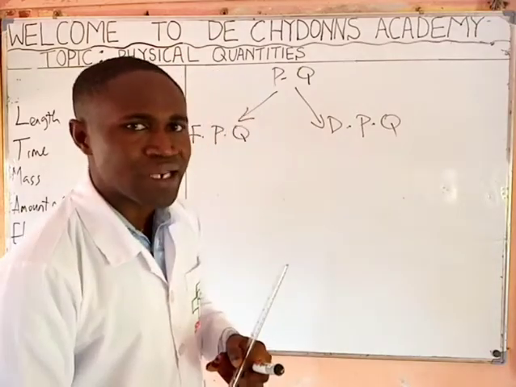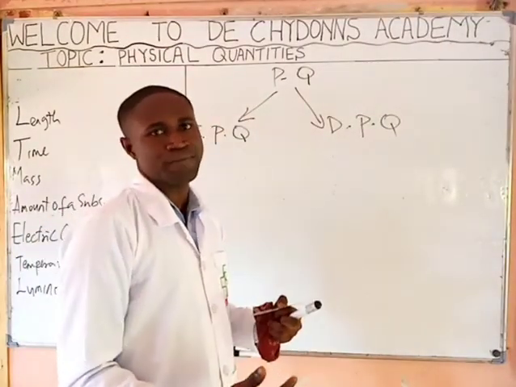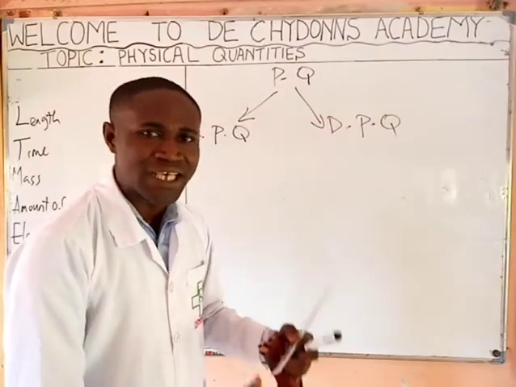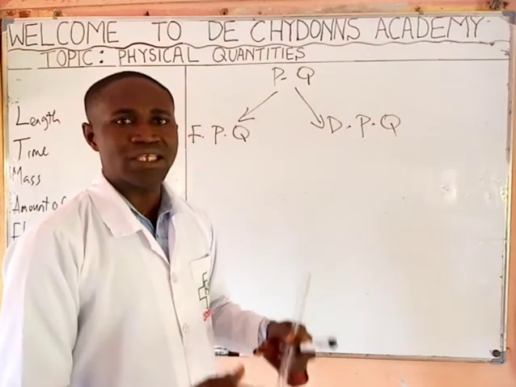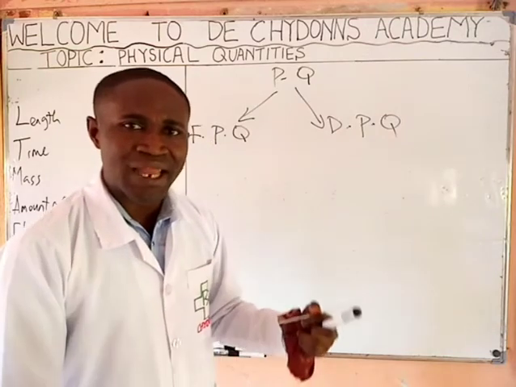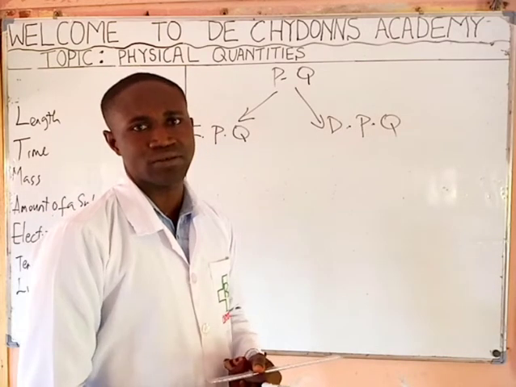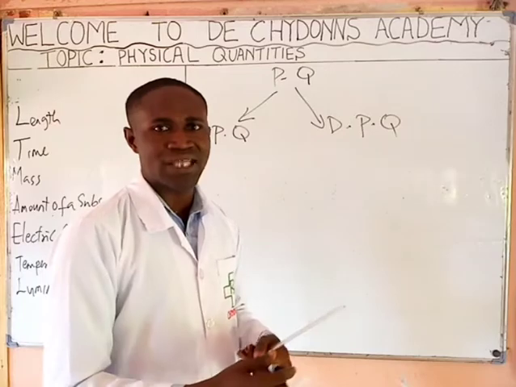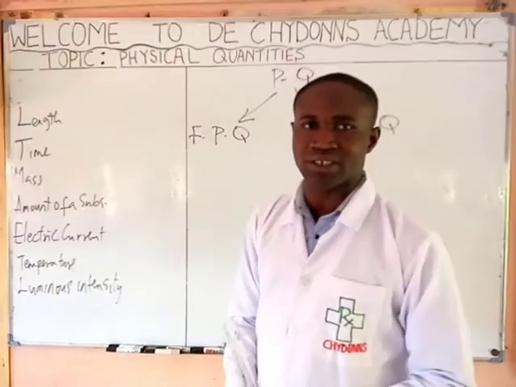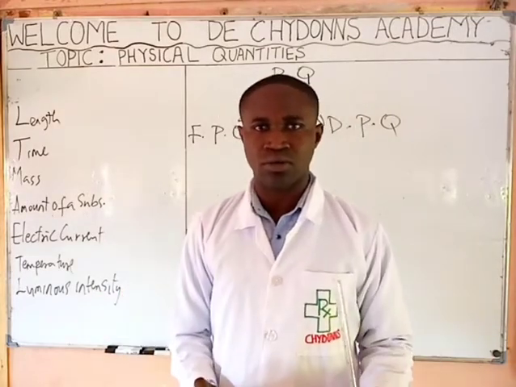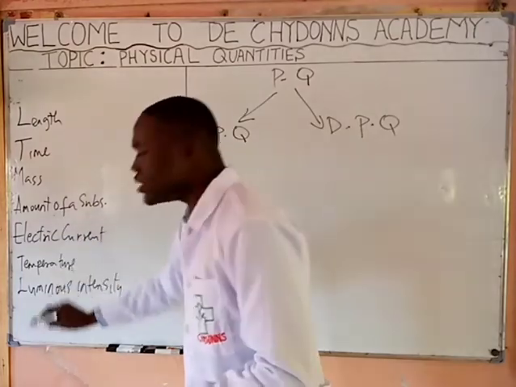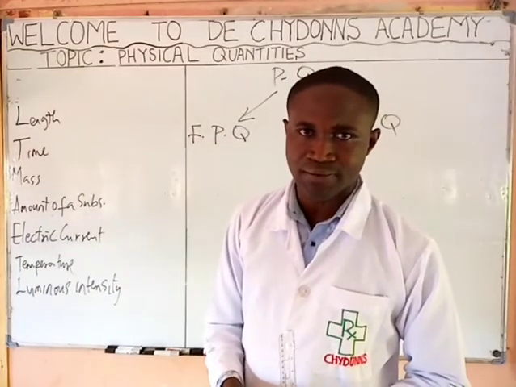What do we mean by fundamental physical quantities? Fundamental physical quantities are simply called basic quantities. That is, quantities that stand on their own, quantities that are independent of another quantity. These are examples of fundamental physical quantities. They stand on their own. These fundamental physical quantities have their SI units.